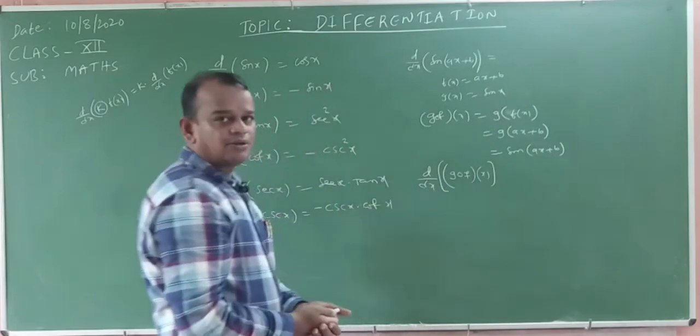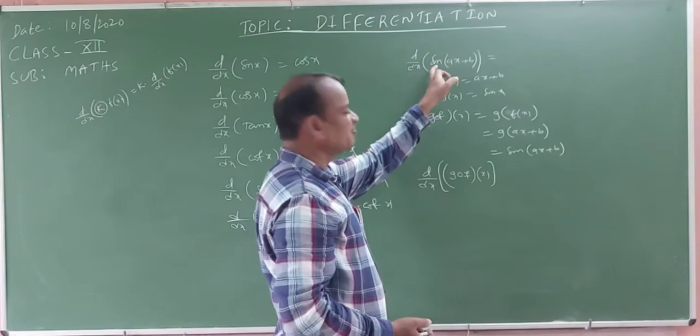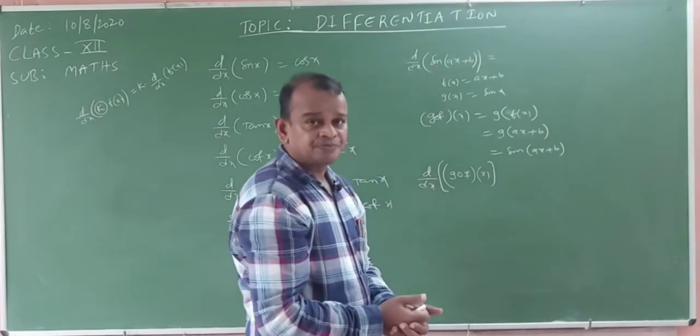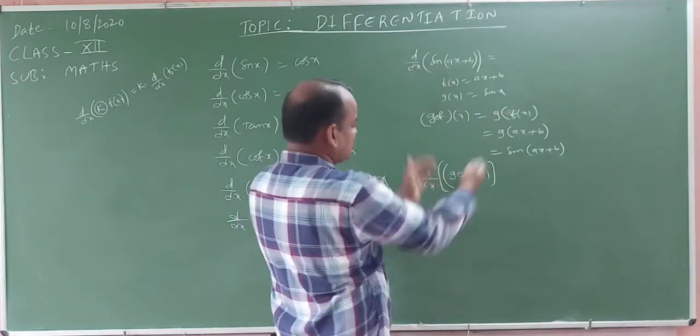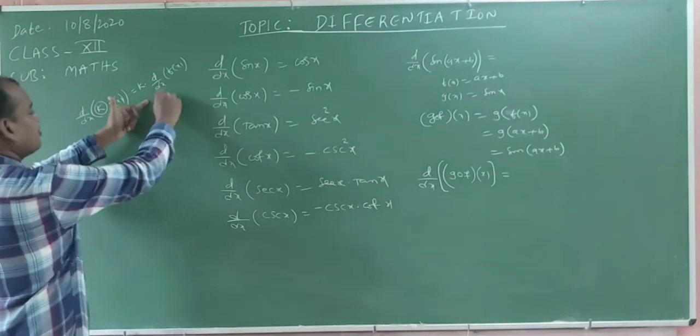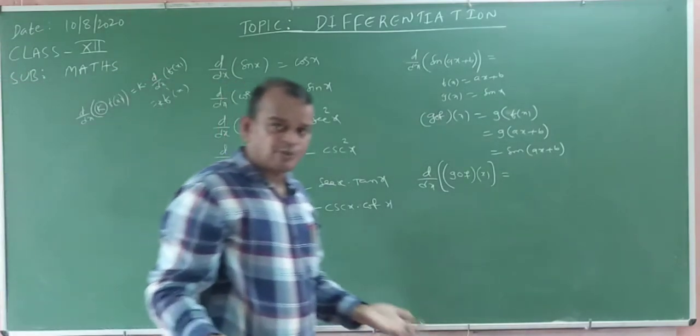First, we will derive the major function. g circle f means the sine function. Here, sine is the major function. First we take the derivative of the whole major function, then the derivative of the total function g circle f of x. Already I told you, the derivative of f of x with respect to x means f dash of x.